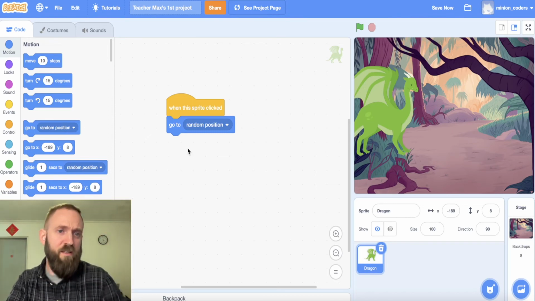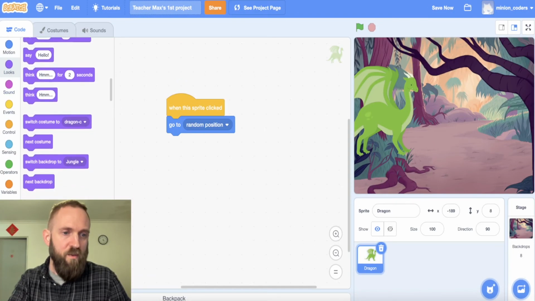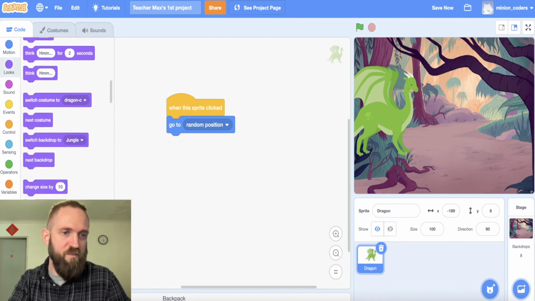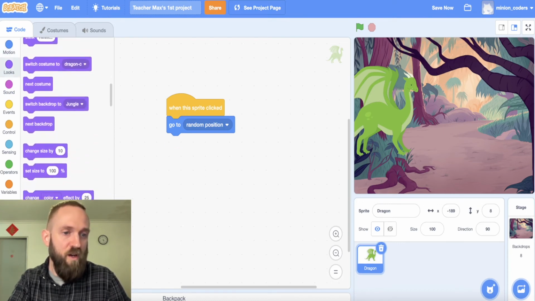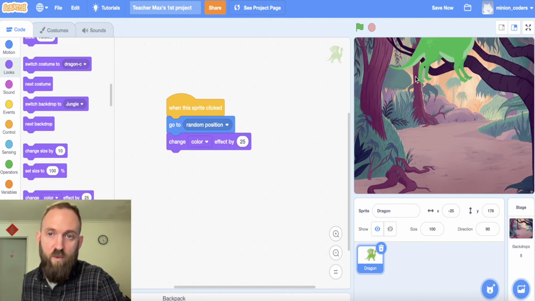What else could we make happen? How about some looks? Oh, how about we change color? You could try all these different things, but right now, I want you to try this. It's going to go to a random position, and it's going to change its color slightly. It's going to change the color by 25. Let's see if that works. Ooh, can you see that?